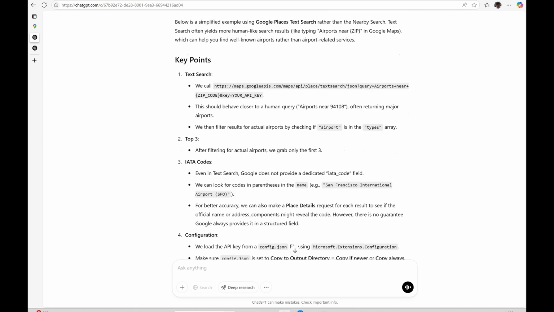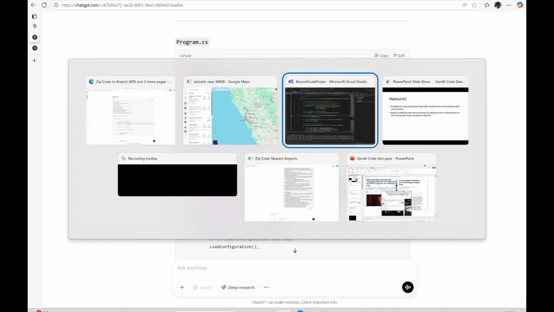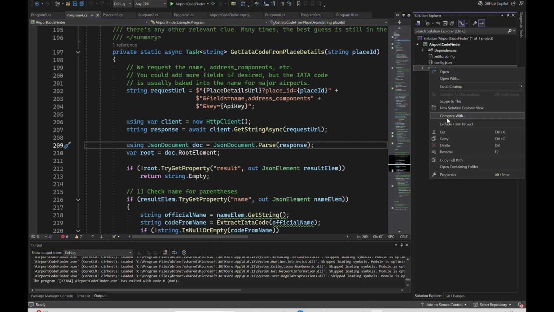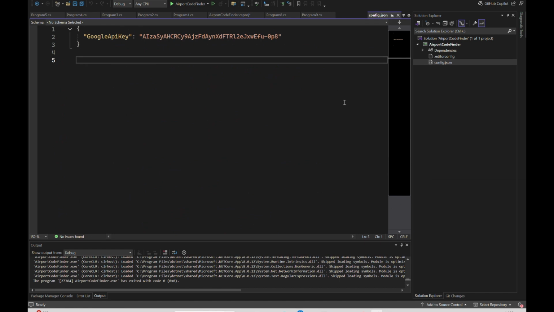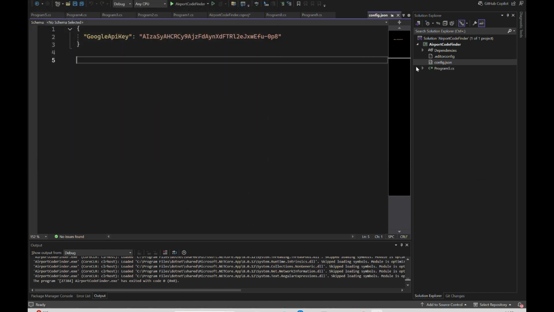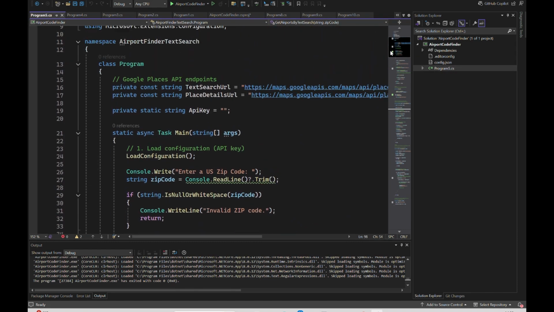Again, it has generated some code. So let's switch to my Visual Studio here and see what we get. So again, remove this. I am going to shift to the fifth one, and let's see what it has done. Okay, so it has replaced the geocode URL with text search, which is nice. It kind of understood exactly what we want.